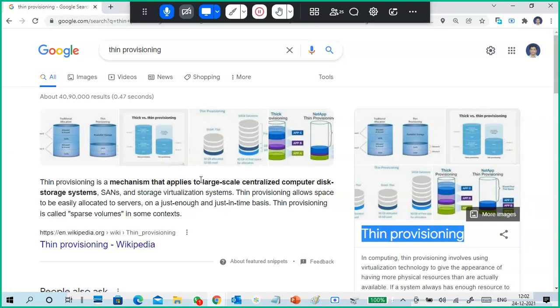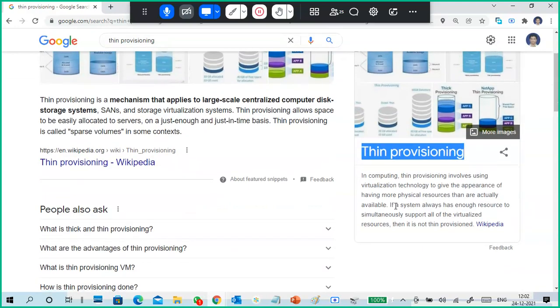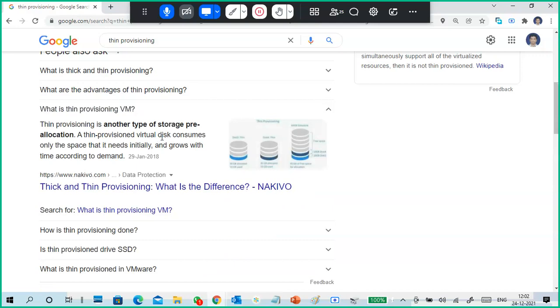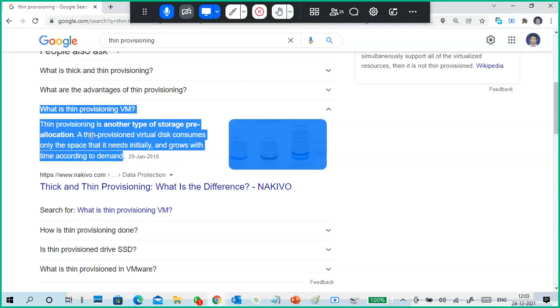Thin means dynamically expanding. Thick means fixed disk. That's thin provisioning. A thin provisioned virtual hard disk consumes only the space that it needs initially and grows with time according to demand.